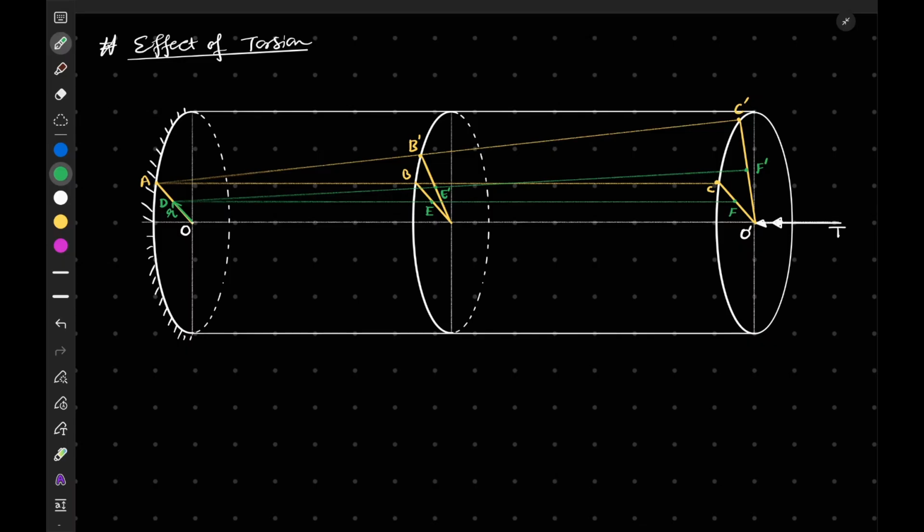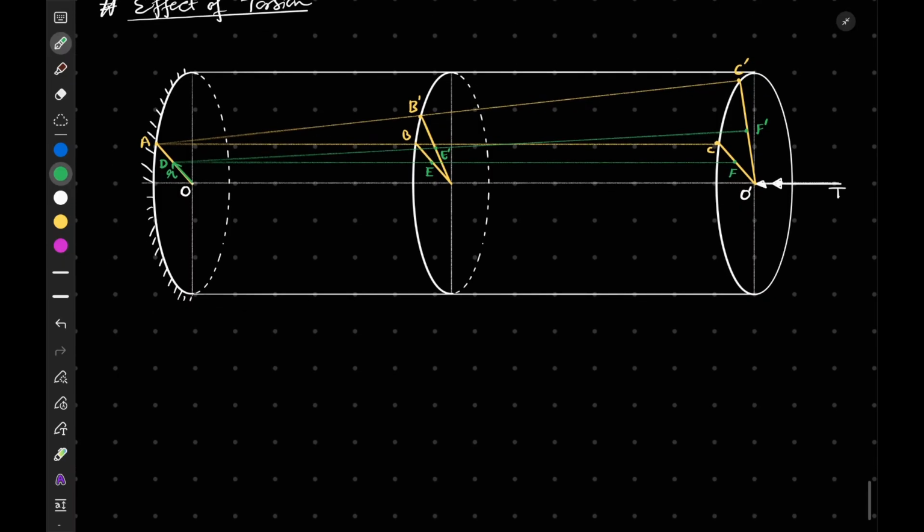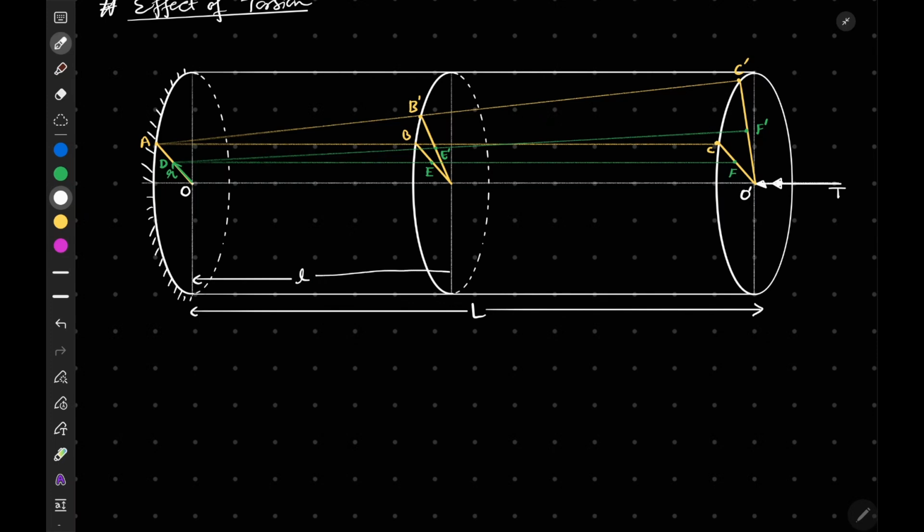Now let's say that L is the total length of this shaft, and we have shown this mid section at a small length l. Now I will talk about some angles here. Let's observe the angles I am mentioning. If you see this cross section, we will see this angle. This angle will be theta.